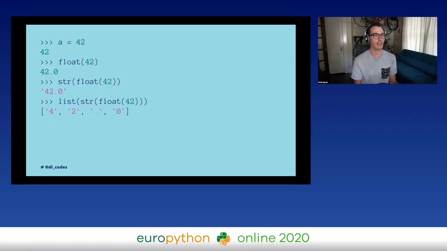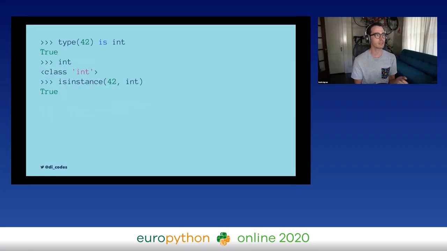So why does Python let that happen? It would seem like these are the only types that are available to us, right? The things that we can cast from one type to another. But these are actually just classes that happen to have corresponding built-ins in Python. So basically, it's just doing class matching here, right? We can say whether the number 42 is an instance of the class int, and when we call type, it gives us that same class back. So it's a shortcut or an alias for that class name.